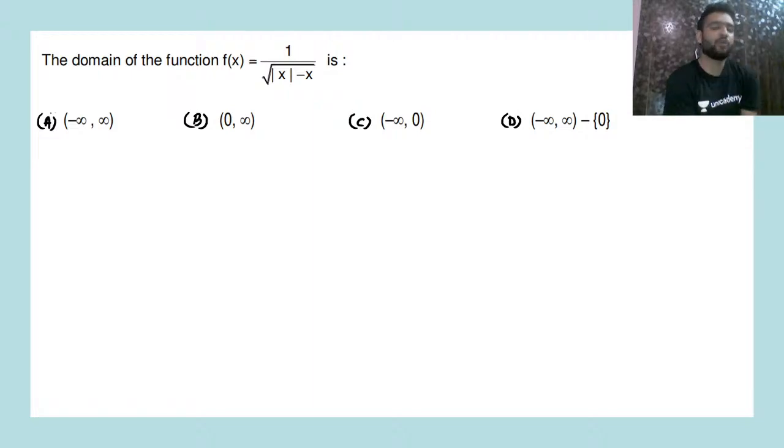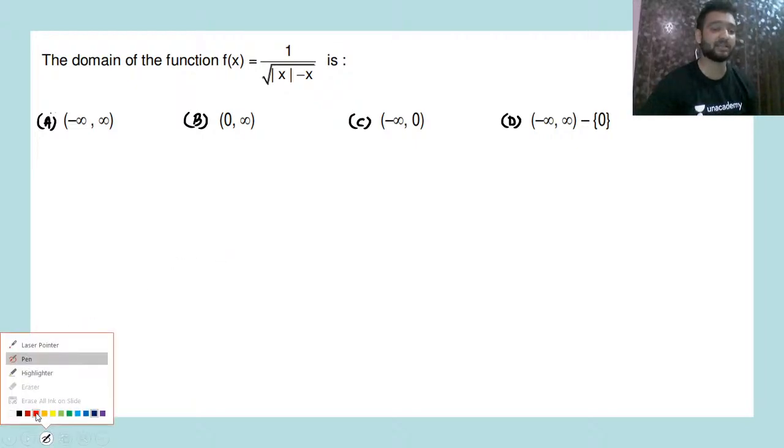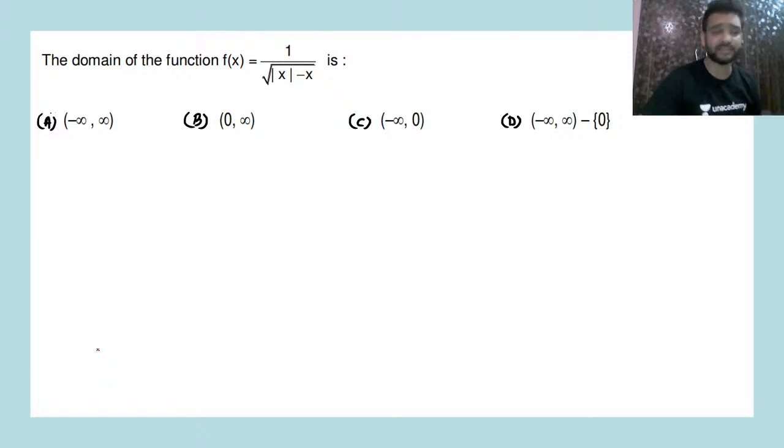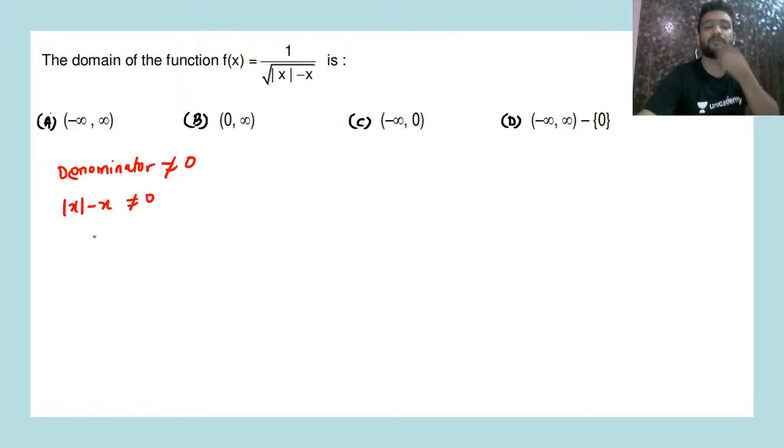You have to find the domain of this one. All right. You have to find the domain of f of x is equal to 1 upon under root of mod x minus x. So two things there are to look for. First of all, denominator must not be 0. Denominator must not be equal to 0. Yes or no? Denominator must not be equal to 0. That means mod of x minus x is not equal to 0. So when will mod of x minus x not be 0? Mod of x minus x will not be 0 at what value of x?